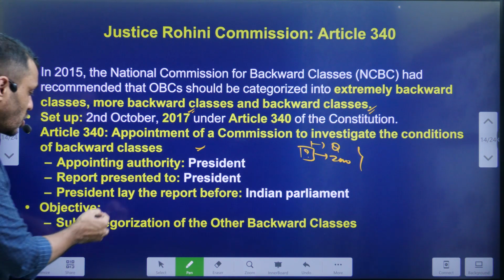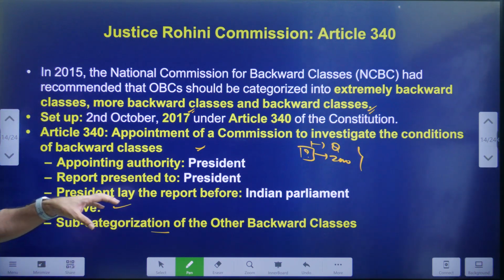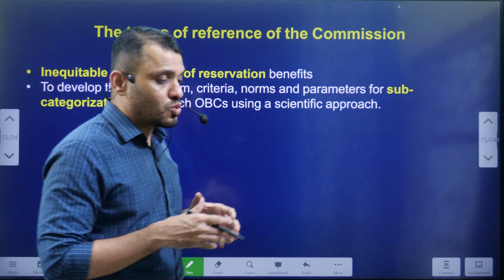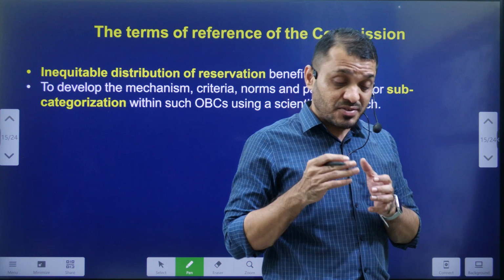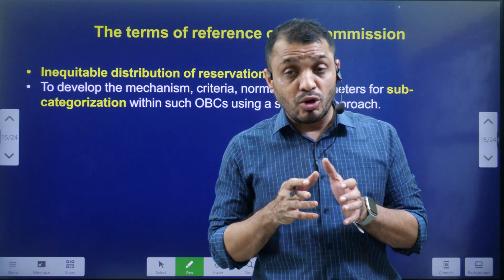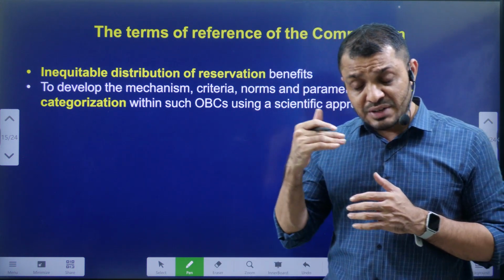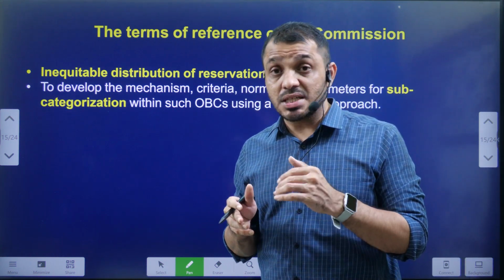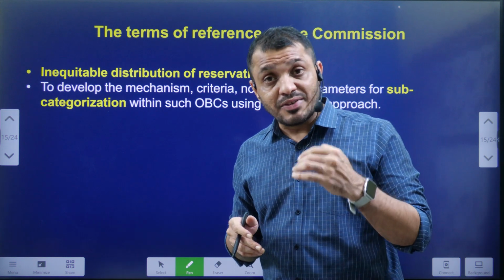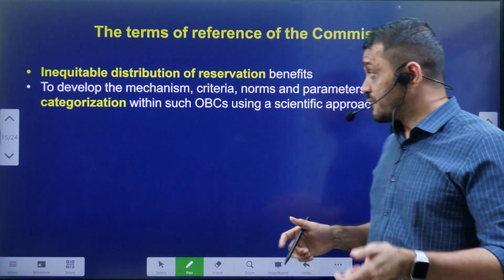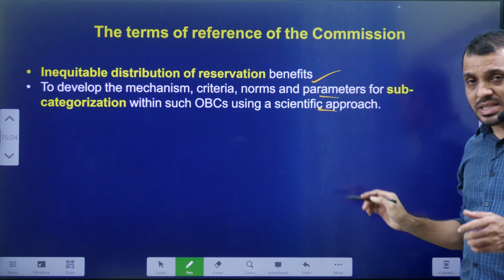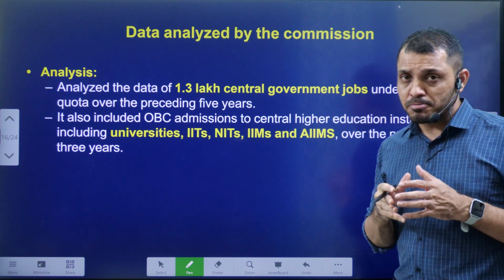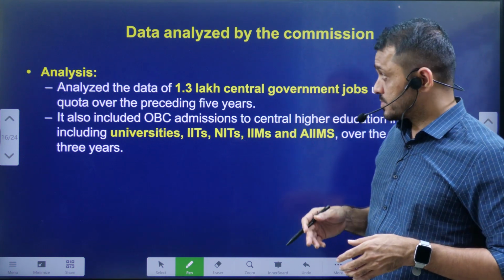Next, what is the objective? The objective is already mentioned, that is the sub-categorization of OBCs. Then, what is this commission going to check? This commission will check if sub-categorization is done, whether that is going to be beneficial or not. It will also go through the OBC list. If any modification is required, it will suggest that modification, and it will devise a few scientific criteria on how to do this kind of OBC categorization. And believe me, it is going to be a very politically sensitive issue.